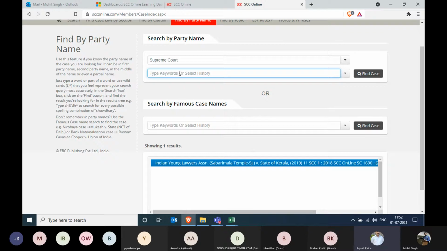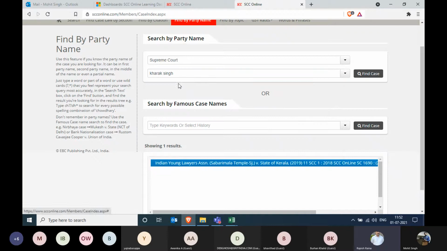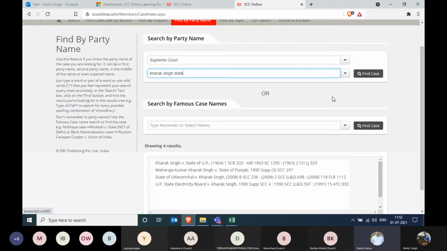Let's search for Kharak Singh versus State of UP. We can just type Kharak, the first name, then one space, and then state of UP. That's it. It will search for these two names and give you fewer results.